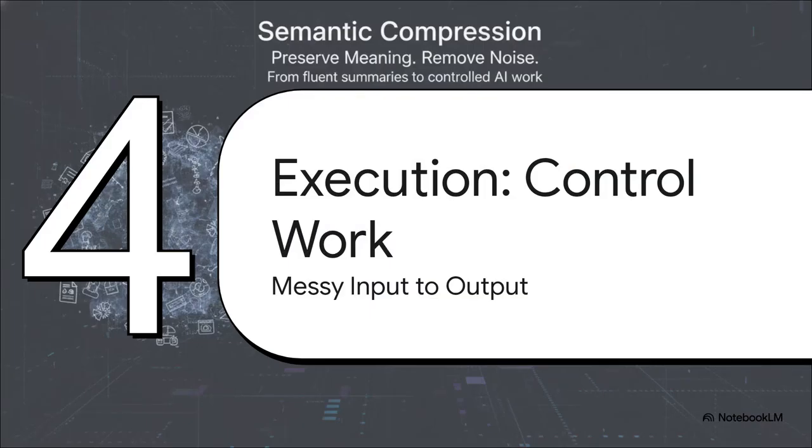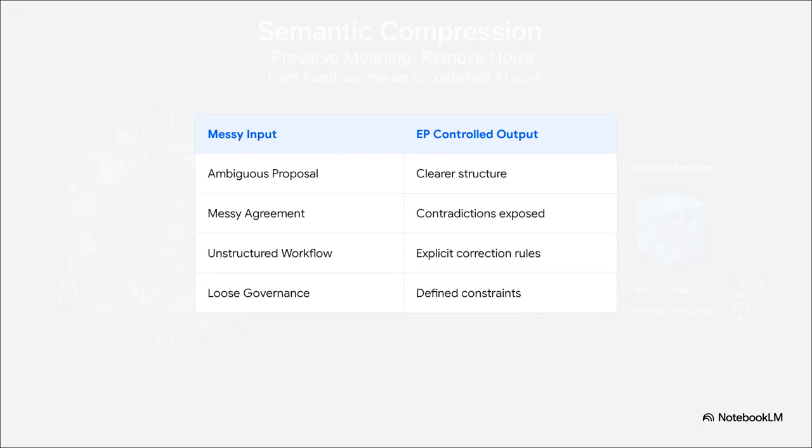Section 4. Execution, controlling the work, turning messy input into controlled output. Moving to our second traction test, we have to look at how the energetic paradigm performs this function repeatedly under pressure. And this brilliantly illustrates what execution actually looks like.